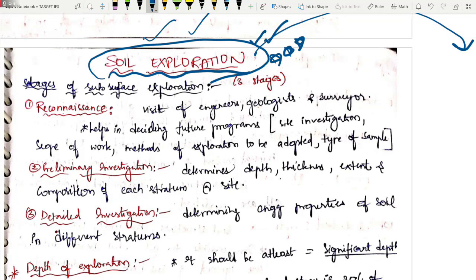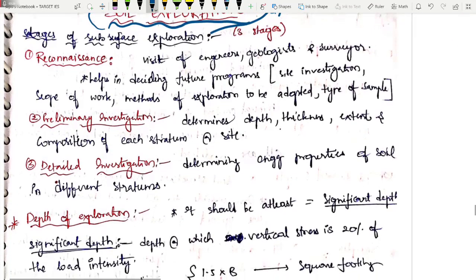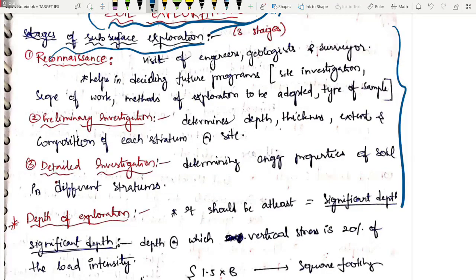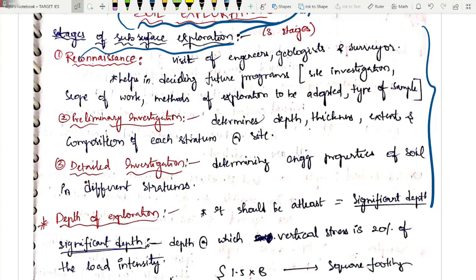Okay, so what are the various stages of subsurface exploration? See, I will teach everything, so this thing is not that important. Just the stages of subsurface exploration. तीन स्टेज में चलता है. First one is reconnaissance. Reconnaissance is like a very vague type of, like a field visit. आप पहले जाते हो फील्ड पे और देखते हो what are the various physical features present on our field. That's it. And then you decide for primary preliminary investigation, in which you will decide up to what depth you have to actually excavate and what are the various parameters you have to collect. And comes the detail investigation, in which the actual process of collecting data will be happening.